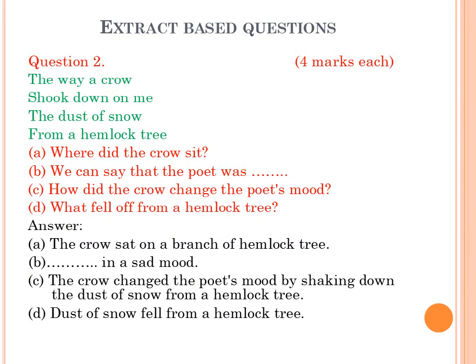The second example of extract questions. Again, here is an extract of the poem. The questions are, where did the crow sit? The crow sat on a branch of a hemlock tree. We can say that the poet was in a sad mood. How did the crow change the poet's mood? The crow changed the poet's mood by shaking down the dust of snow from a hemlock tree. What fell off from a hemlock tree? Dust of snow fell from a hemlock tree.